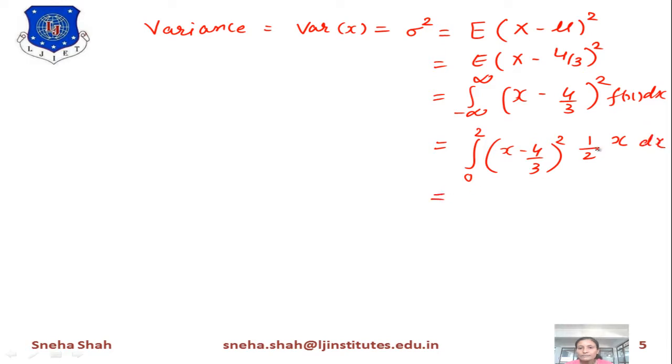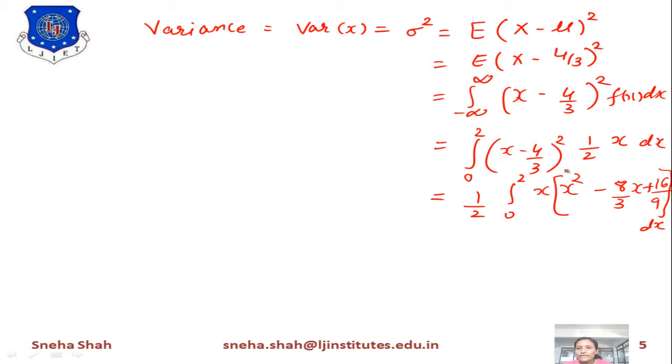Now if we simplify this term, 1 by 2 is a constant, so it will be outside of the integration, and this part becomes x, and the square of this will convert to x square minus 2 times this, meaning 8 by 3 x, plus this part squared, 4 square is 16, 3 square is 9, dx.